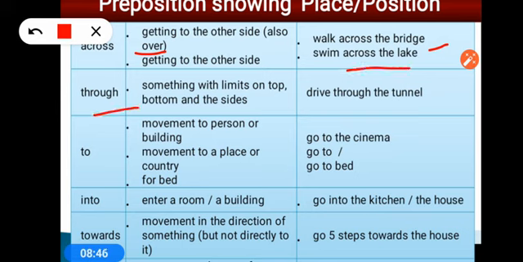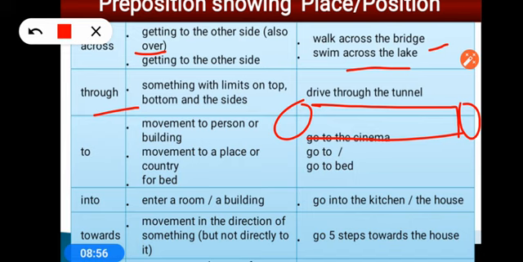Through. Through is used for something with limits on top, like if something is this way, it means closed from here, and on that side inside it is hollow. So something is passing through inside, so we can say through.